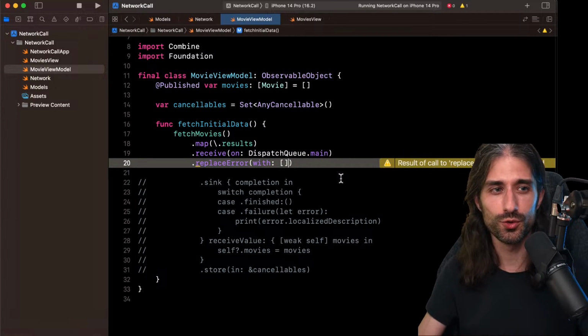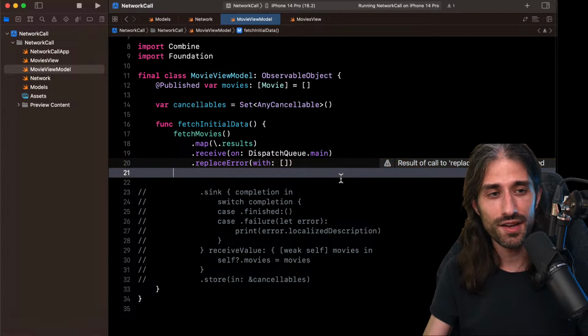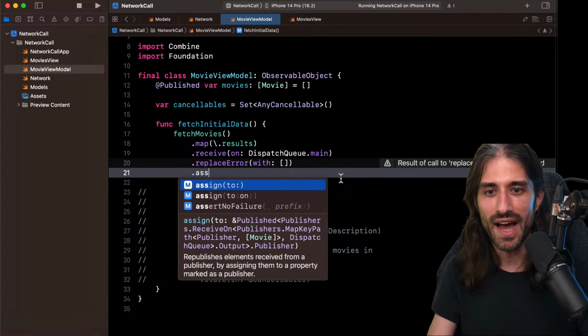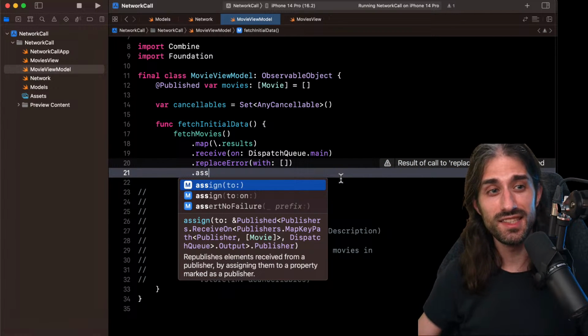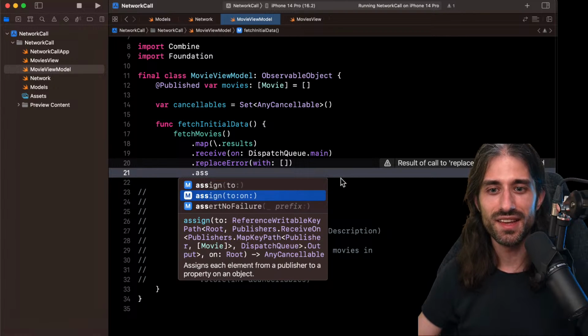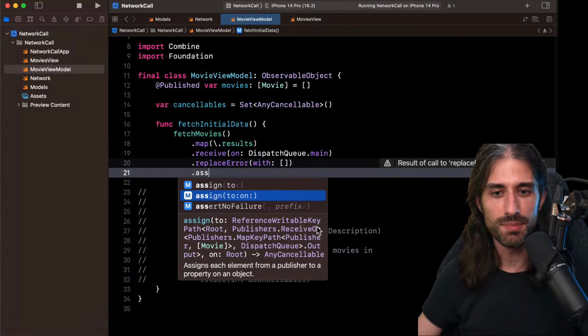It's not something we would want to do in production code, but at least it's a nice way to simplify it. And now that I've called replaceError with an empty array, now I have a publisher that cannot produce an error, and so I can use assign. This is where we get to the tricky part. You can see that there are two assign: there is assign(to:on:), where you give it a key path and an object on which to call the key path, and assign to a publisher.